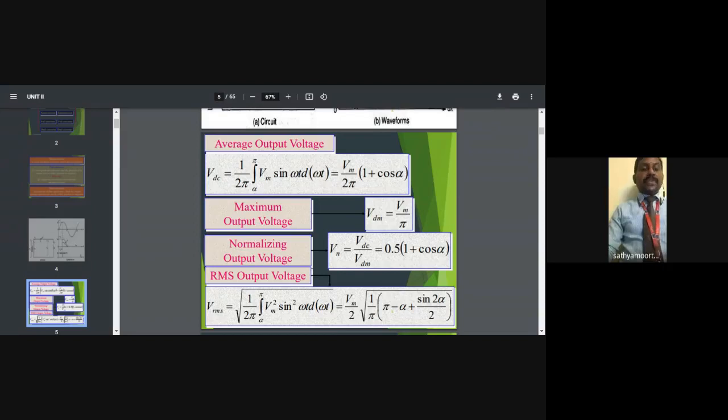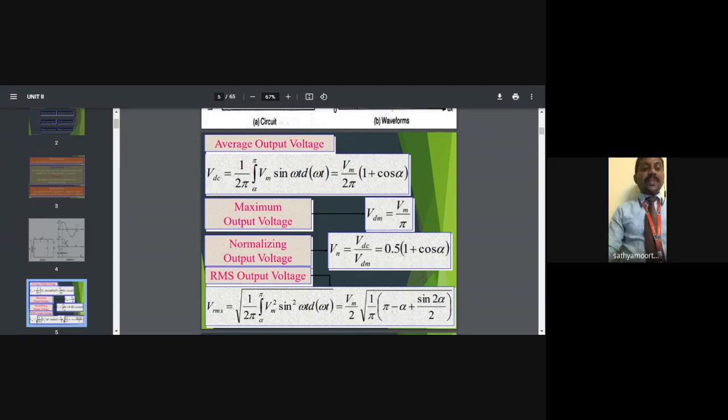So we put the integration limits alpha to pi. Getting the result from this equation, integrating sin gives cos. Putting in the terms pi and alpha, finally we get Vm by 2 pi into 1 plus cos alpha. So this is the result for the average DC voltage.